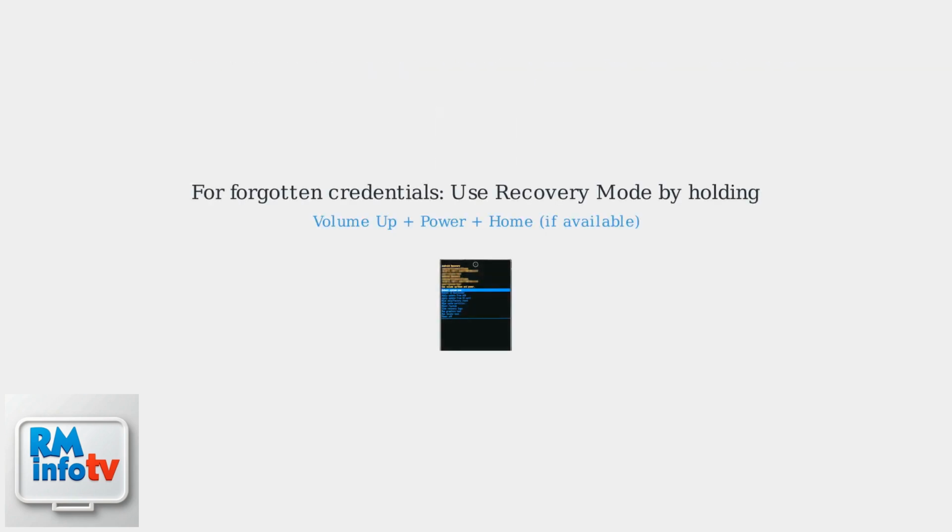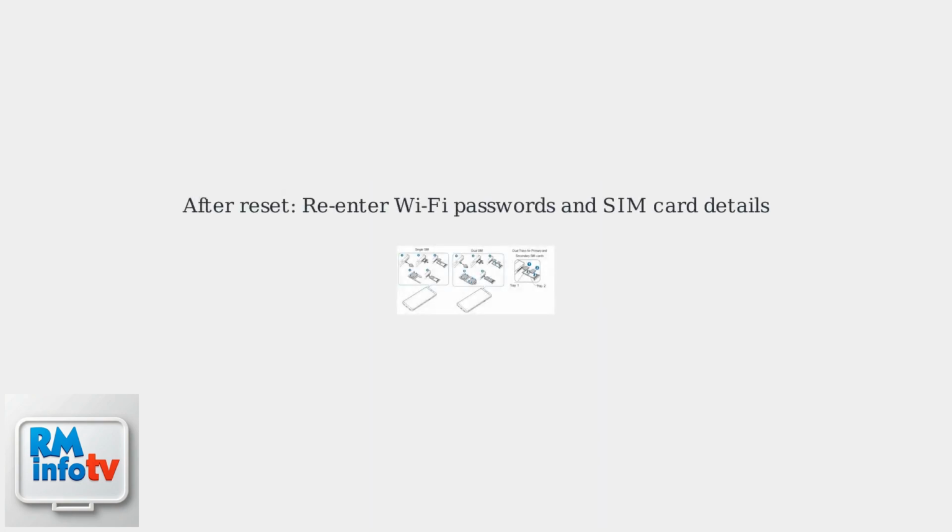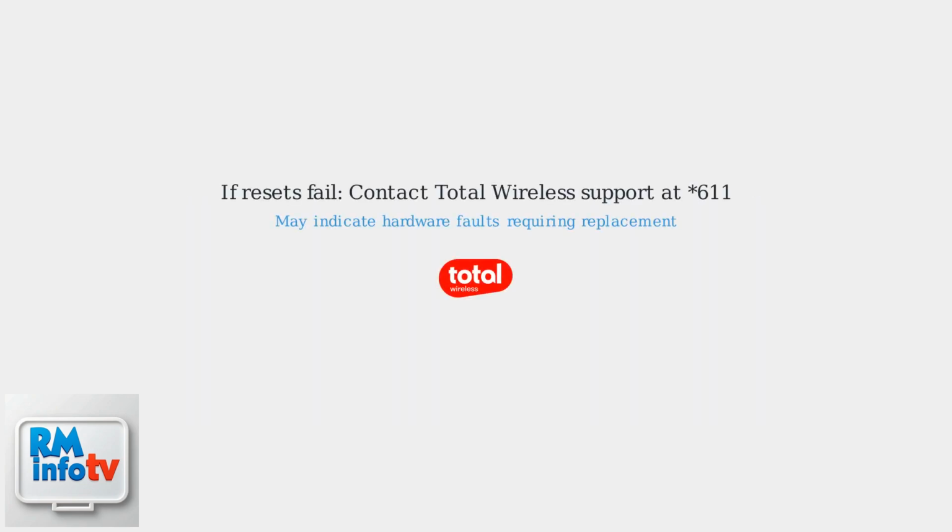For forgotten credentials during a hard reset, use recovery mode by holding Volume Up, Power, Home if available on your device. Post-reset, you'll need to re-enter Wi-Fi passwords and SIM card details. If resets fail to resolve issues, contact Total Wireless Support at *611, as it may indicate hardware faults requiring replacement.